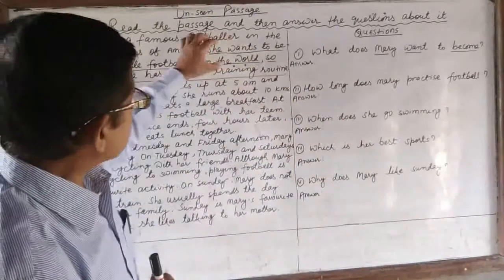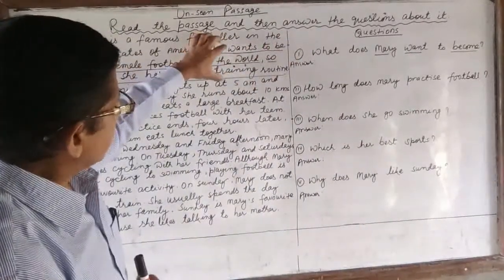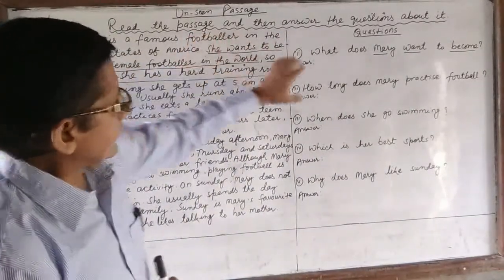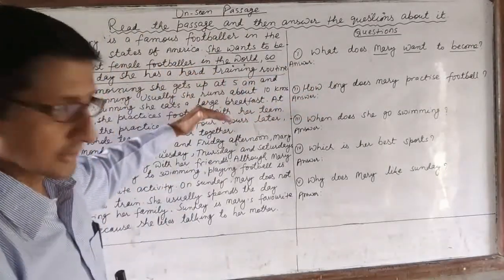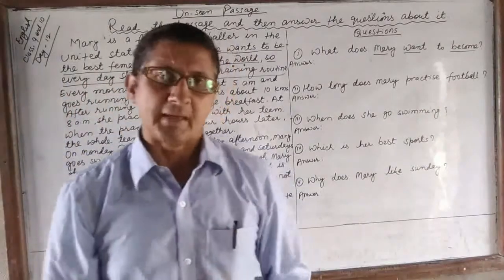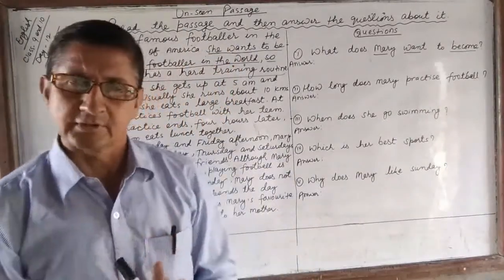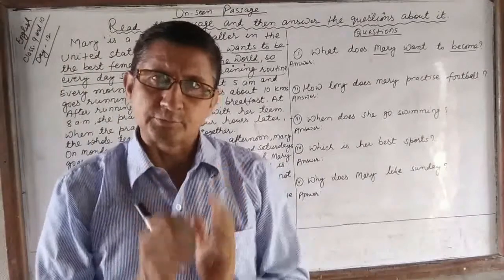If you find the answer of the first question in this part of the passage, you will find the answer of question number 2 in the later portion of the passage. This is another important tip you have to keep in your mind.